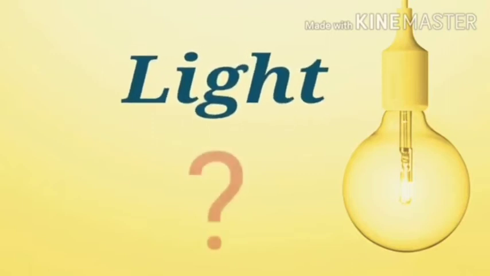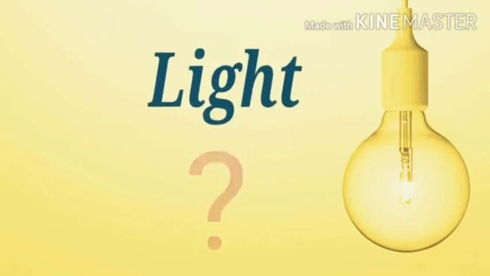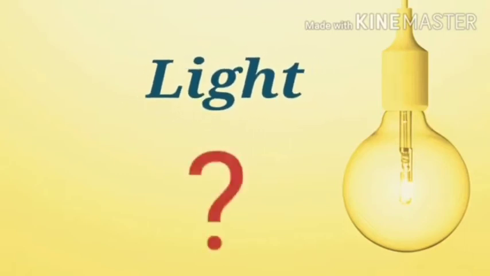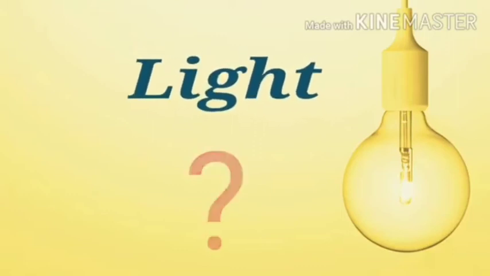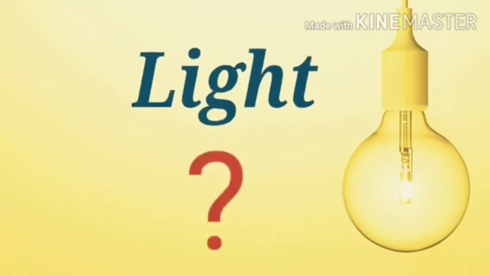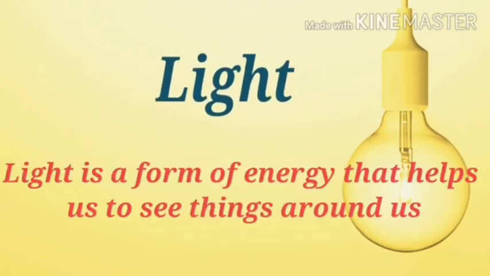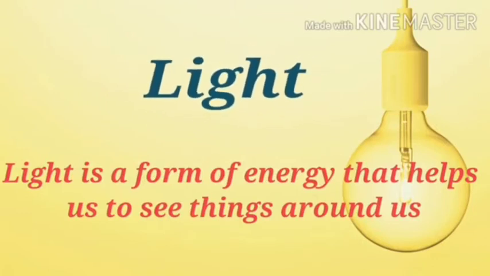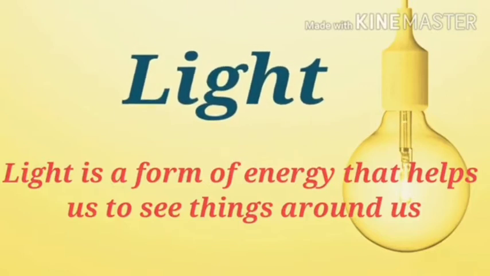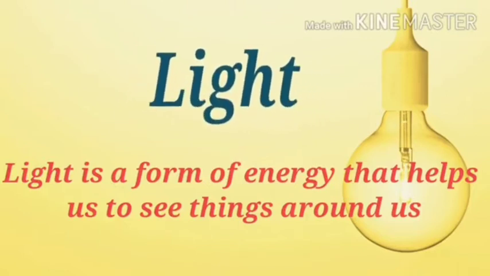First of all, we must know what is the light. If you walk into a completely dark room, you will not be able to see any things around us because there is no light in the room. But if you light a candle, you will be able to see the things around you. So we can say that light helps us to see things around us. So light is a form of energy that helps us to see things around us.